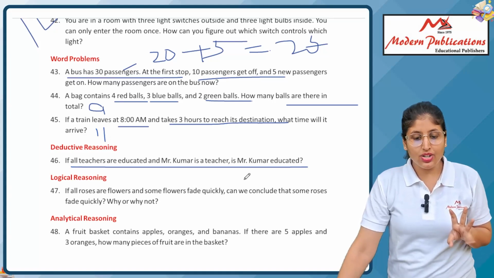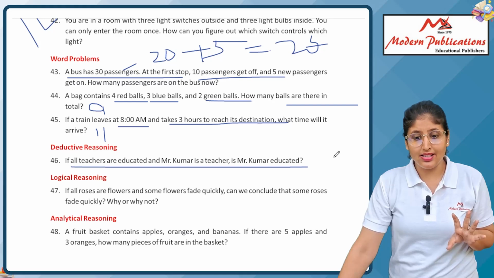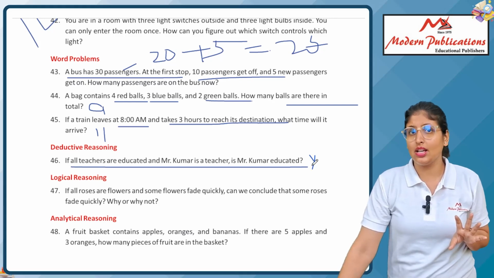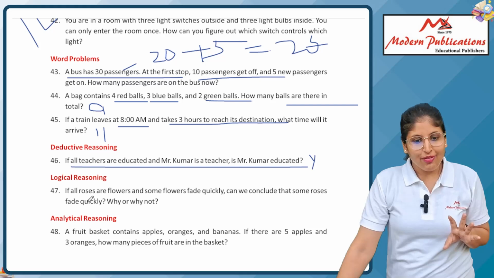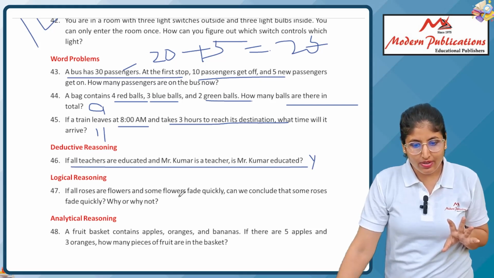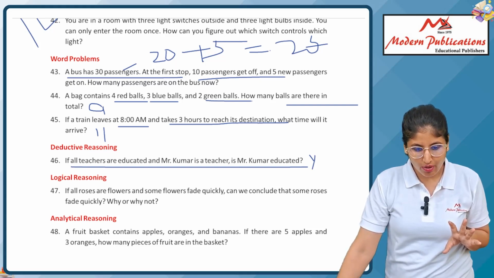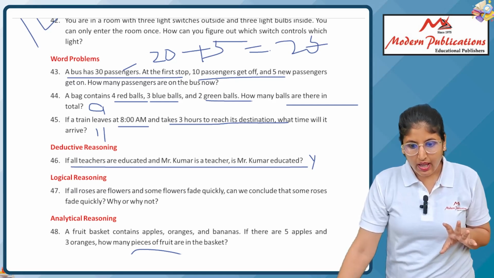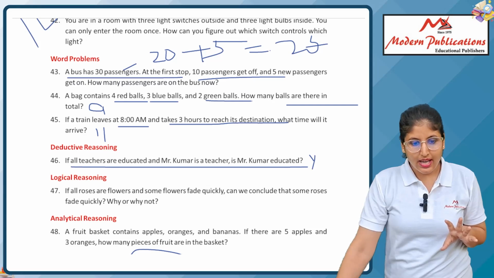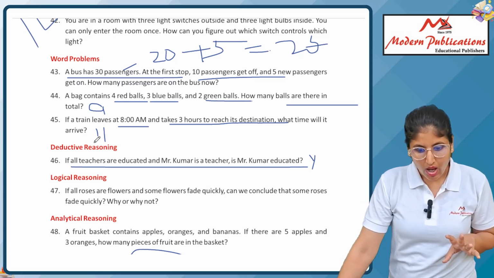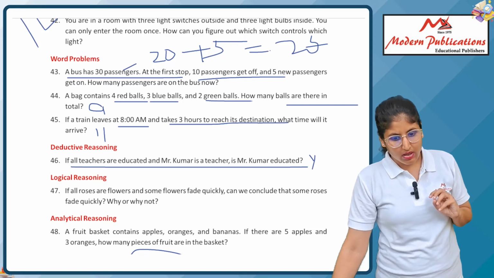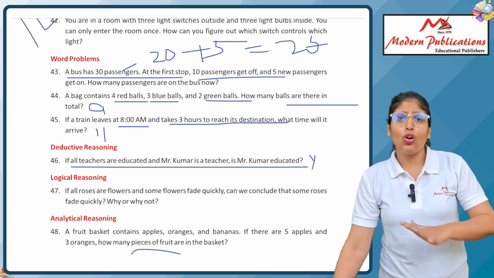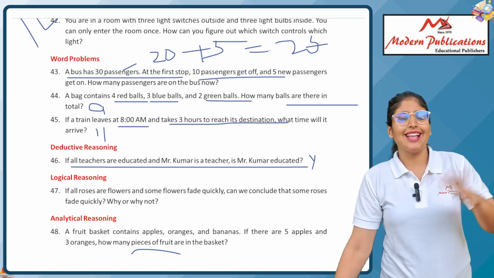If all teachers are educated, and Mr. Kumar is a teacher, then he is also educated. Of course, yes. If all roses are flowers and some flowers fade quickly, how can we conclude that some roses fade quickly? Why or why not? Maybe we can say yes or no. It's neither.